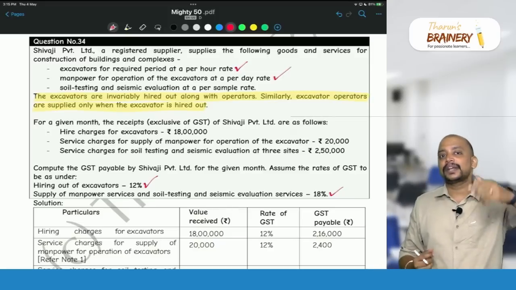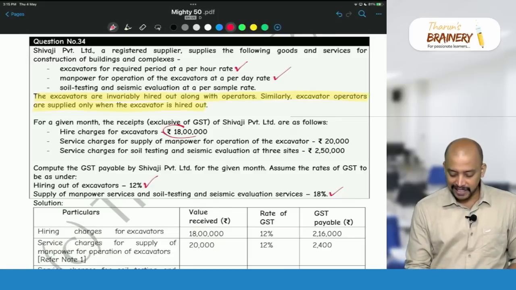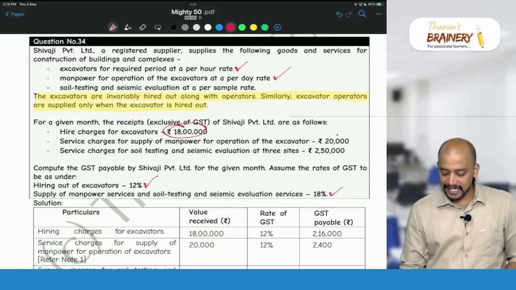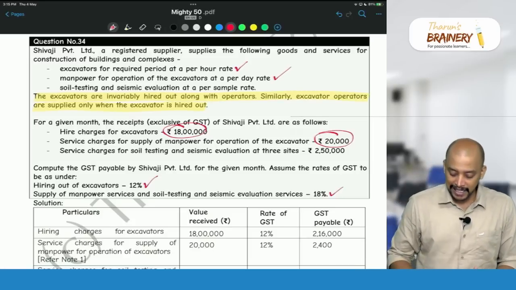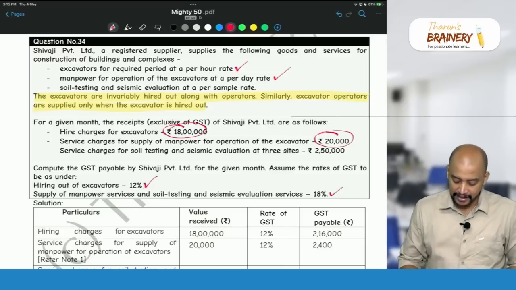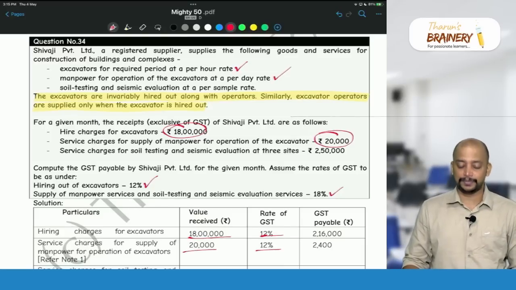The principal supply is hiring of excavators. So for hiring of excavators 18 lakhs and service charges for manpower 20,000, the entire 18 lakh 20,000 will be taxable at the rate of the principal supply, that is 12%.